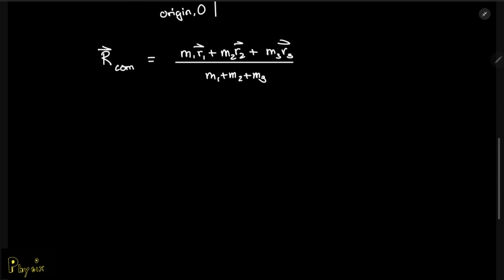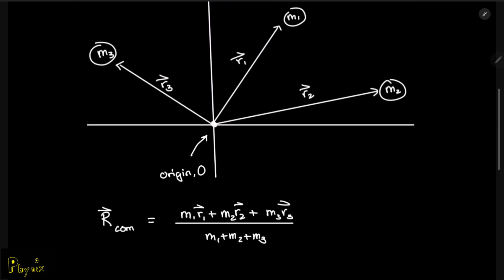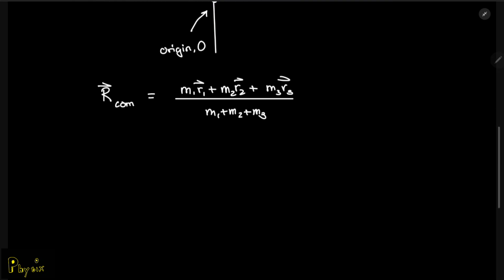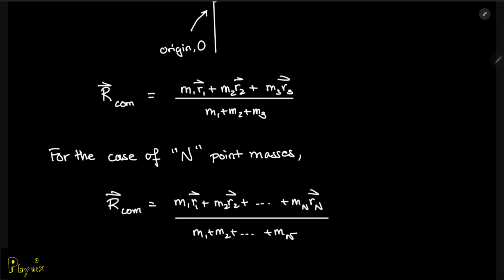Okay, now this is for just 3 masses that you can see over here. What if I have n masses? Let's say I have many point masses. So for the case of n point masses, you can write this expression for RCOM.